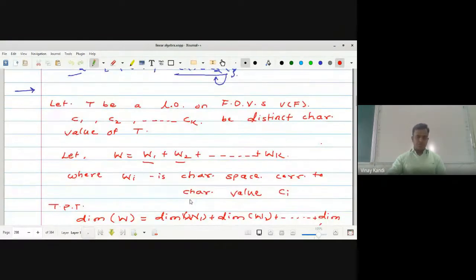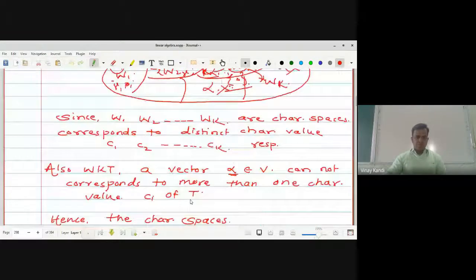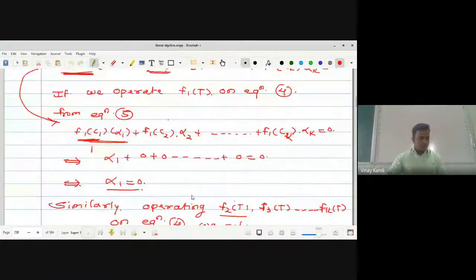So today we will see one more theorem. It is a very big theorem.